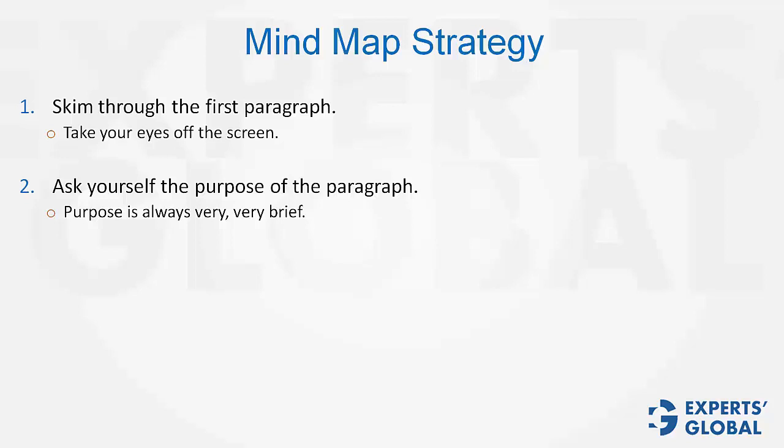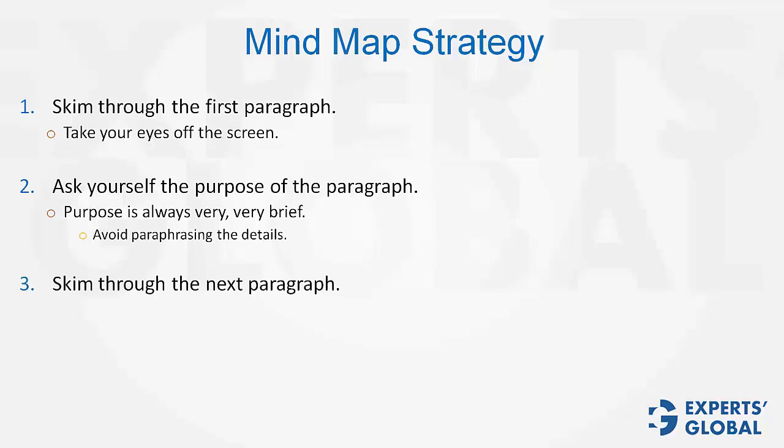So step 1 was to skim through the first paragraph. Then you take your eyes off the screen. Step 2, ask yourself the purpose of the paragraph you just read. Make sure that it is very, very brief. If it is long, you are not applying the strategy properly. Avoid paraphrasing the details. It has to be just the purpose.